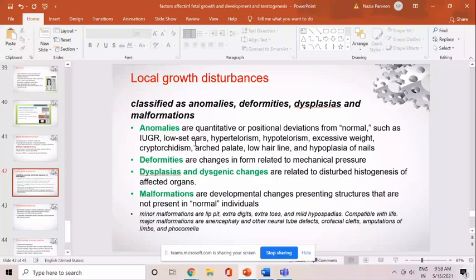जो नॉर्मल एक बेबी फॉर्म हो रहा है उससे थोड़ा सा डेविएटेड है, like low set ears, hypotelorism, excessive weight, cryptorchidism, arched palate, low hairline, hypoplasia of the nail. But it is not very much deformed. मतलब you can say कि it is not a malformation. Okay, कुछ ऐसा नहीं है कि बिल्कुल ही abnormal है, लेकिन थोड़ा सा normal वाली रेंज से हटकर है.